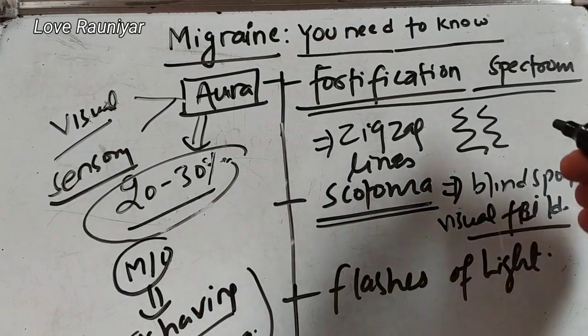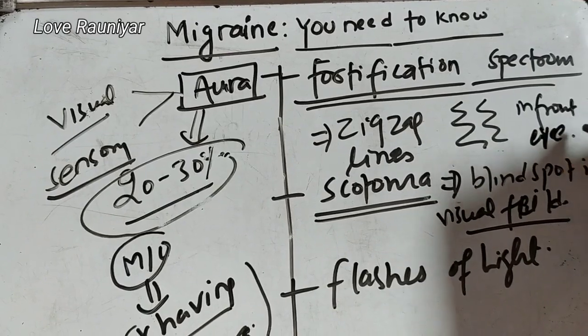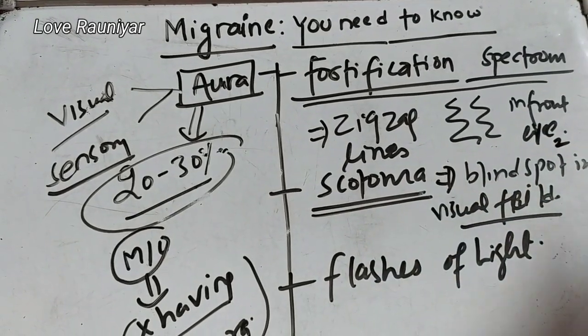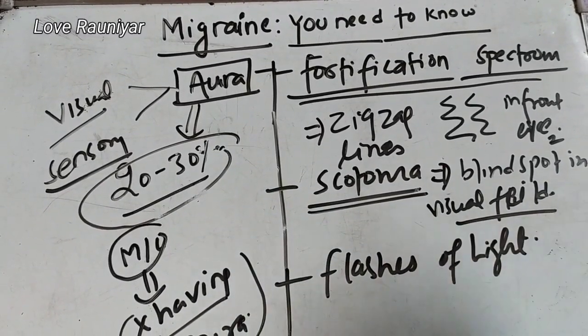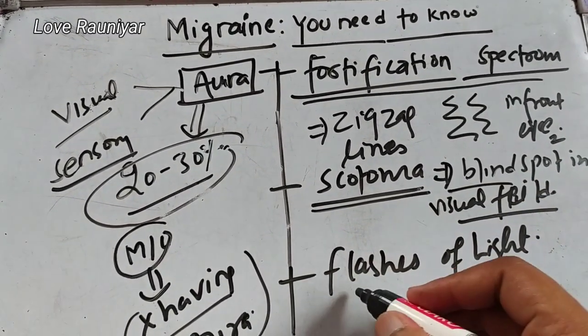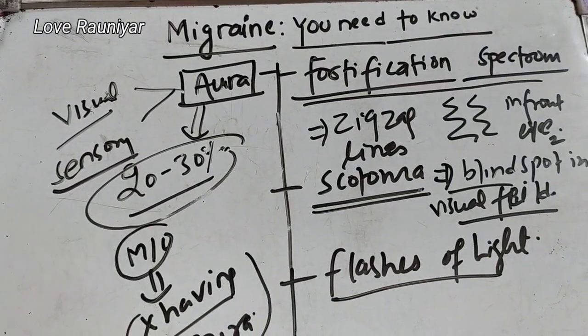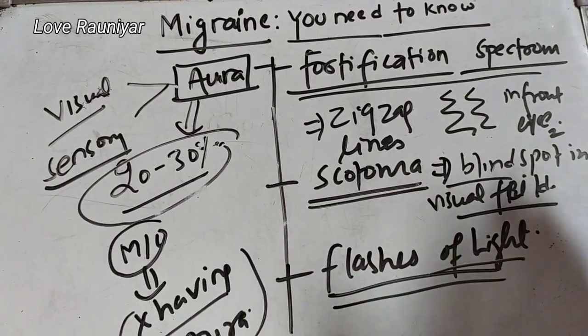So zigzag lines in front of the eye. आँखाको अगाडि यदि zigzag lines जस्तो देखिरहेछ भने that is fortification spectrum. आँखाको अगाडि यदि जुन visual field छ त्यसमा कुनै black mark or black patch देखिरहेछ, blind spot देखिरहेछ भने त्यसलाई स्कोटोमा भन्छ. आँखाको अगाडि कुनै flashlight बाले जस्तो लाग्छ भने that is transient flashes of light. So these kind of features the patient will